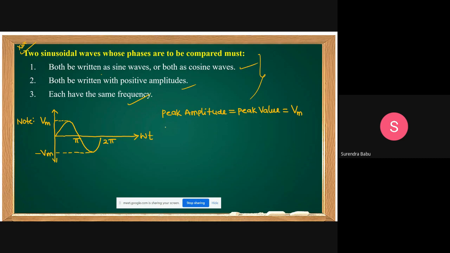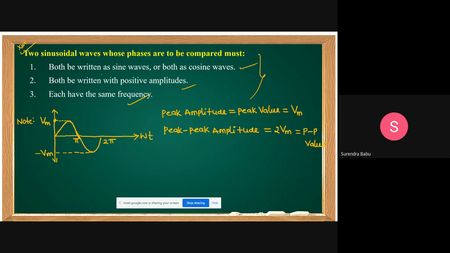Understand, students? What is the peak to peak amplitude for this waveform? 2 Vm. You can measure from Vm to minus Vm, which is 2 Vm. Vm minus of minus Vm. This is called the peak to peak amplitude or peak to peak value. These observations are important in sinusoidal representation. Please concentrate.